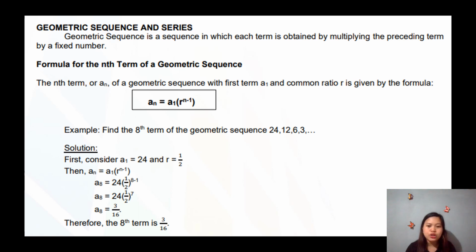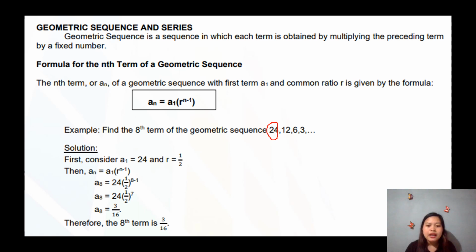Again, 24, 12, 6, and 3. So 24 is our first term, our second term is 12, our third term is 6, and our fourth term is 3. So how do we find the common ratio? We call it a geometric sequence if it has a common ratio. So what is the common ratio?